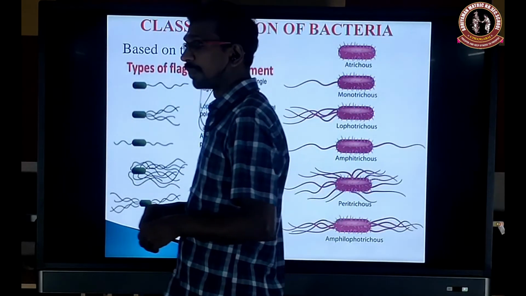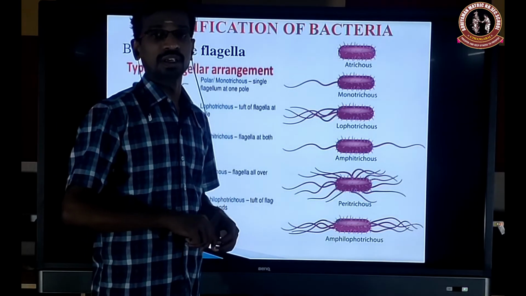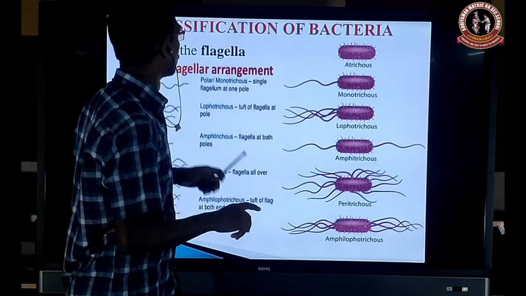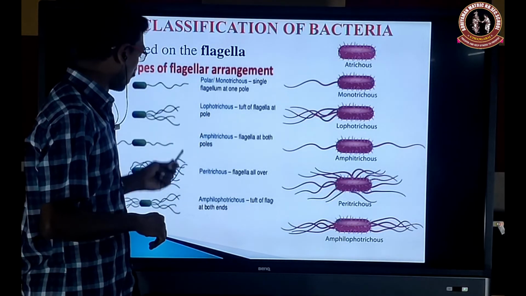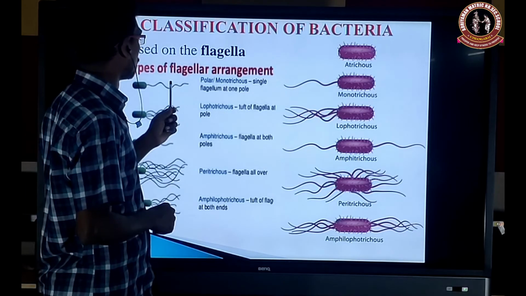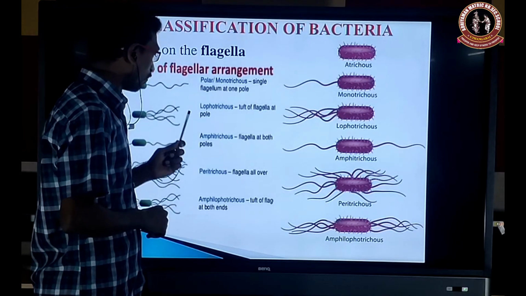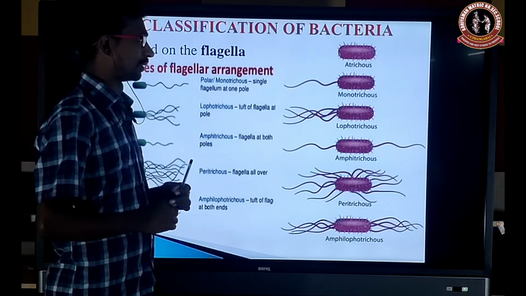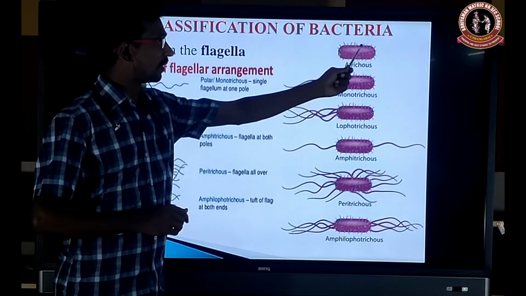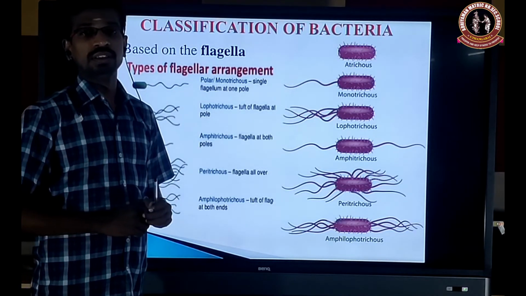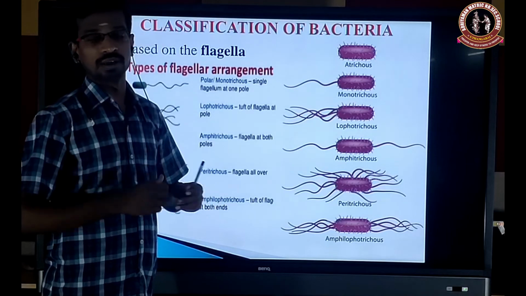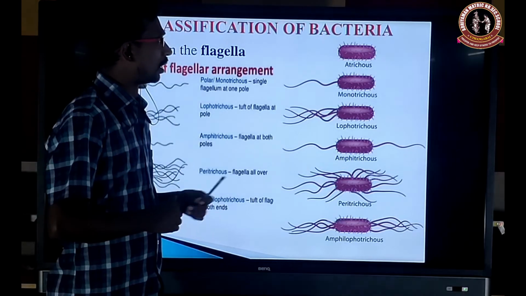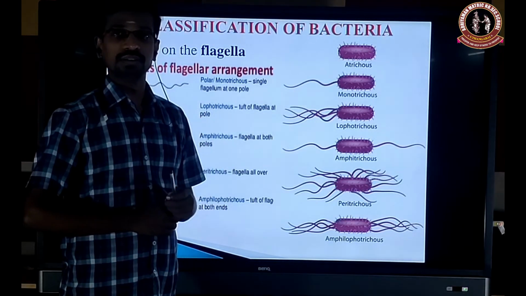Next, the classification of bacteria based on flagella. Flagella are the locomotory organs of bacteria. Based on flagella, there are different types: monotrichous, lophotrichous, amphitrichous, peritrichous, and atrichous. Atrichous means it does not have any flagella. A means absent, trichous means flagella. So atrichous means without flagella. Most of the coccus forms are atrichous.